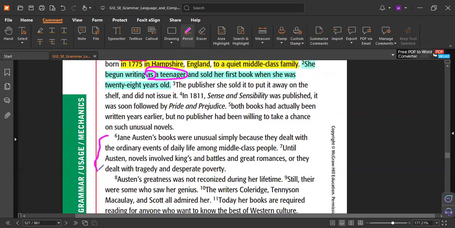In this paragraph, find any phrase. "With the ordinary events." Because it's the preposition "with." Let me help.